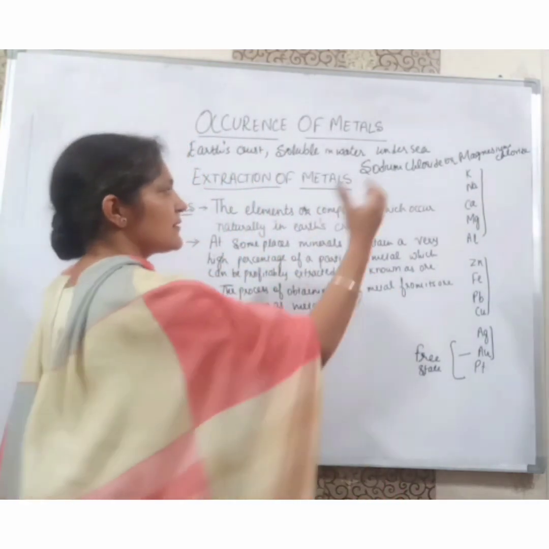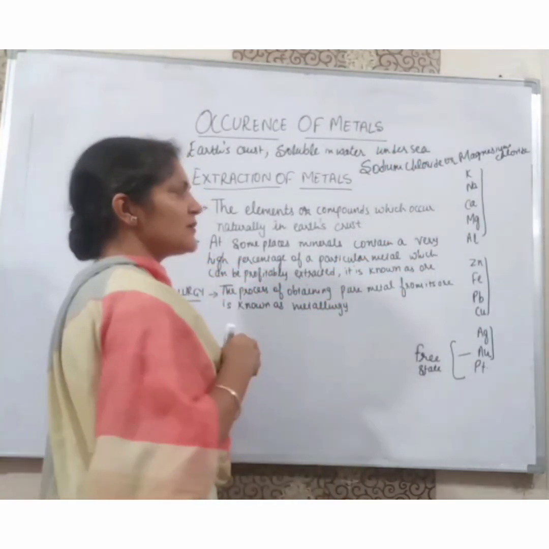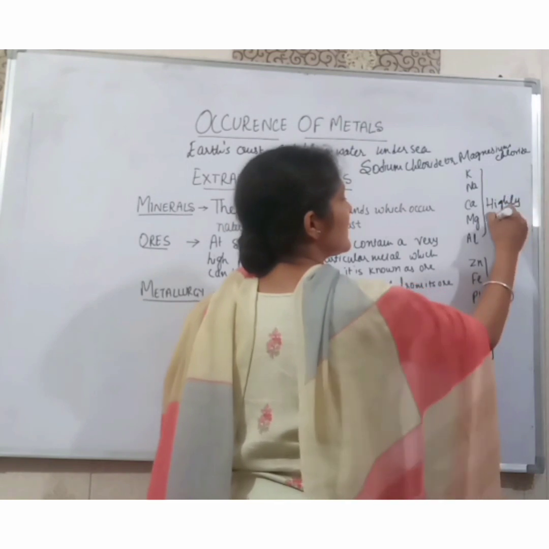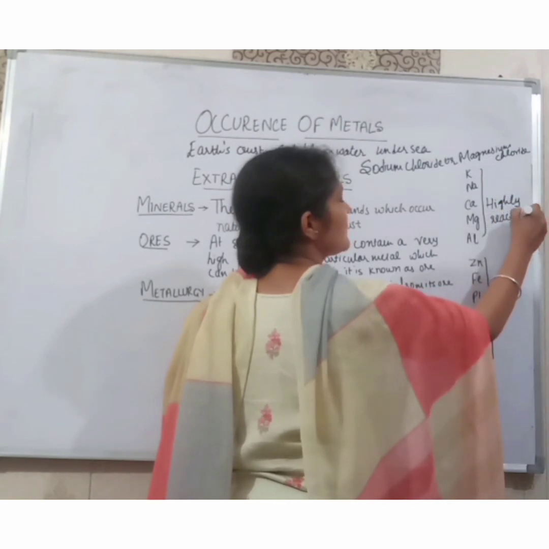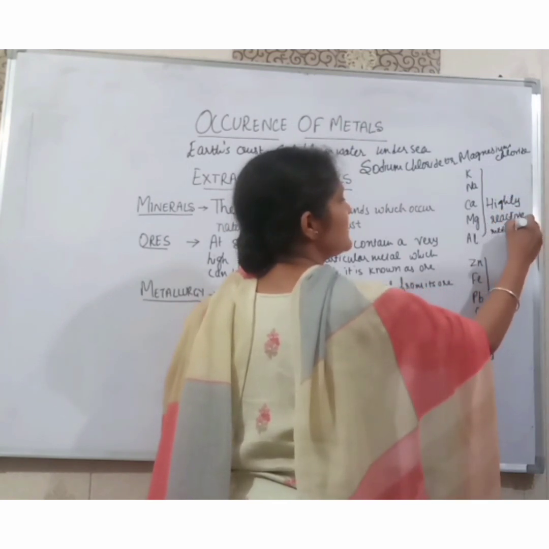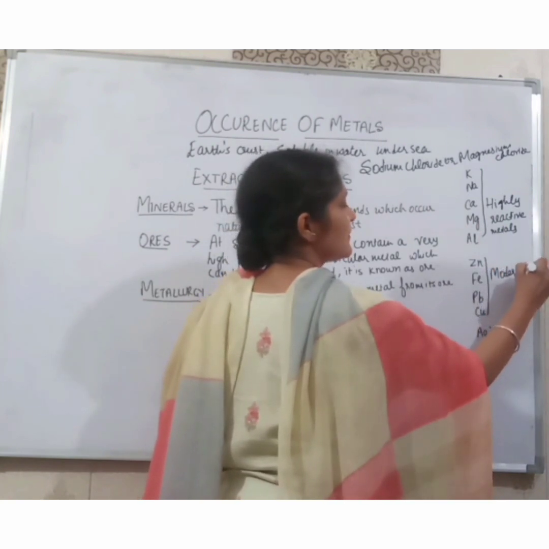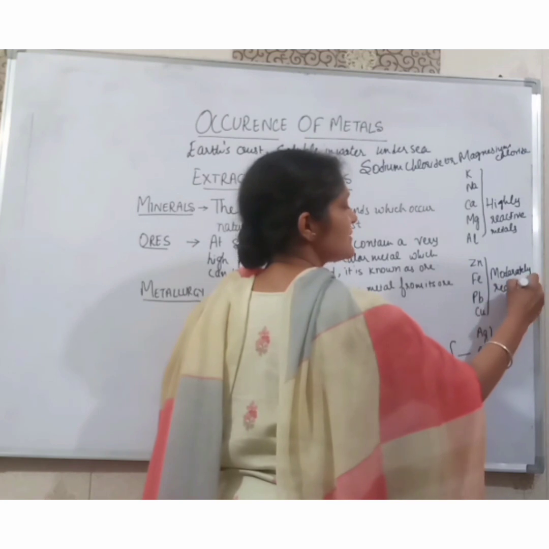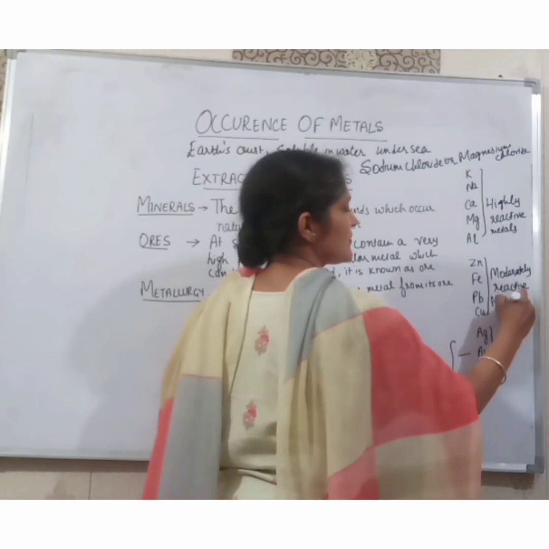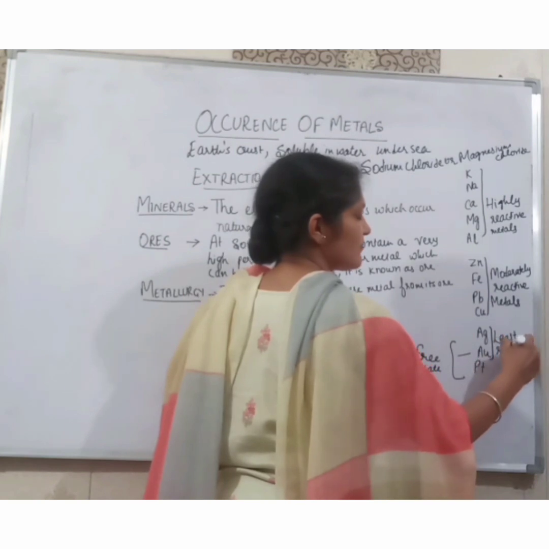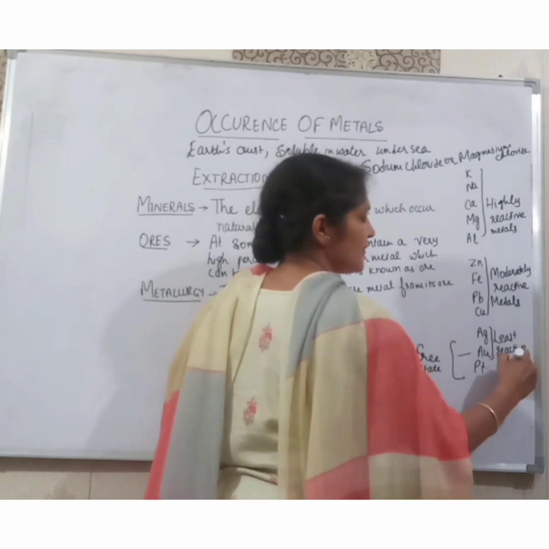Now we can categorize these metals into highly reactive metals, moderately reactive metals, and least reactive metals.